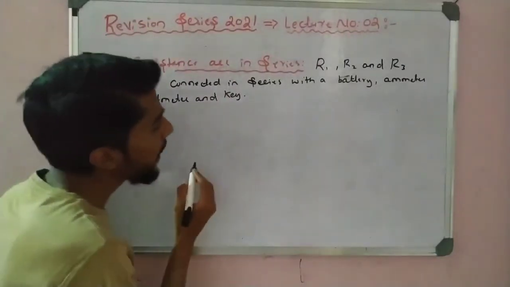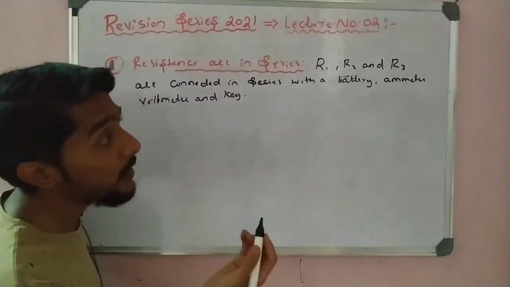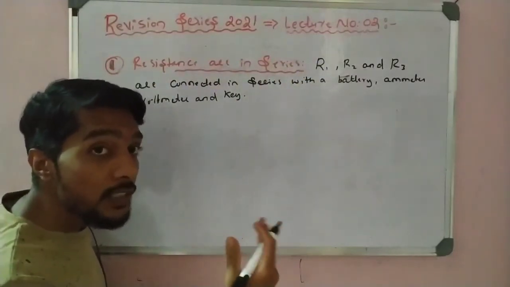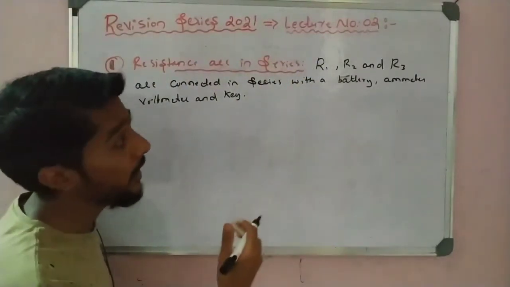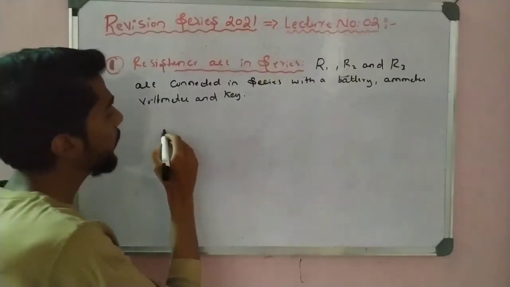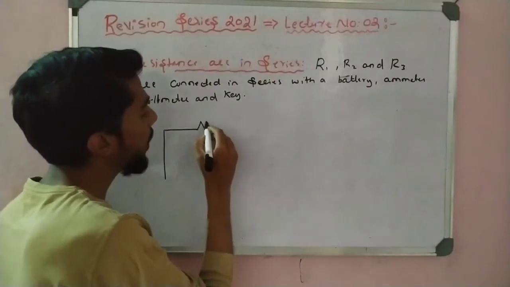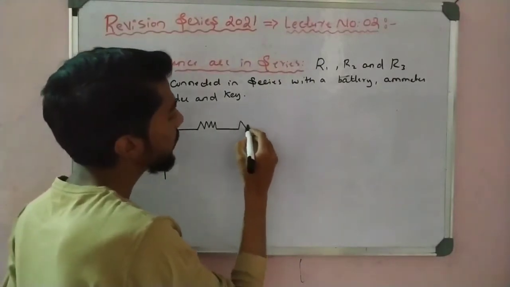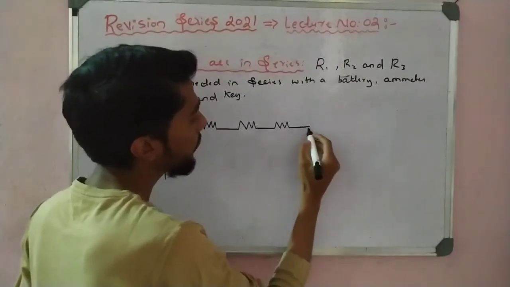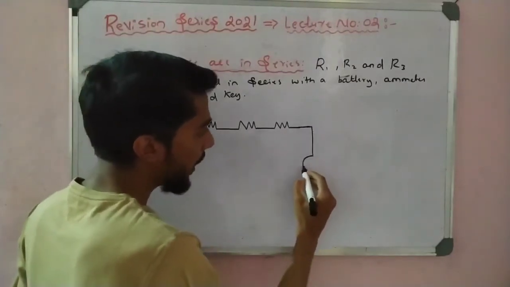See here, in such a diagram, resistors in series means their connection is side to side, like that, end to end connection we say. So this is R1, this is R2, this is R3, and here the ammeter in series.